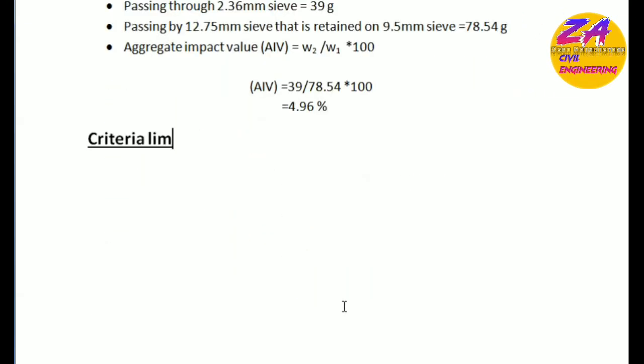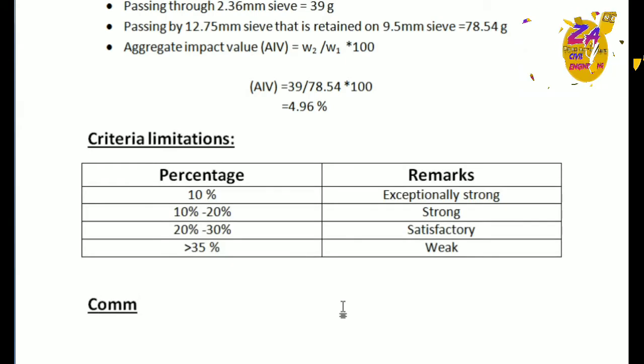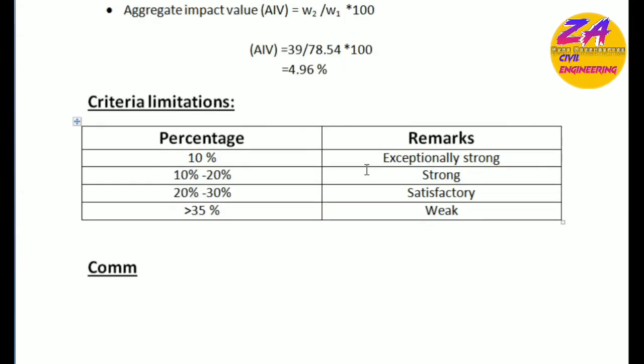After this, the criteria and limitations: below 10% is exceptionally strong, 10 to 20% is strong, 20 to 30% is satisfactory, and greater than 35% is weak. So our aggregate is exceptionally strong.